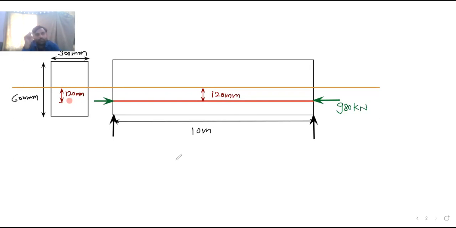You know that here the eccentricity E is present, so your direct stress P by A will be there. Then P by Z is also there, stress due to eccentricity, then stress due to moment, that is M by Z. But in the earlier problems, we used to calculate the total moment, which is nothing but moment due to dead load plus moment due to live load. That total moment we used to consider.